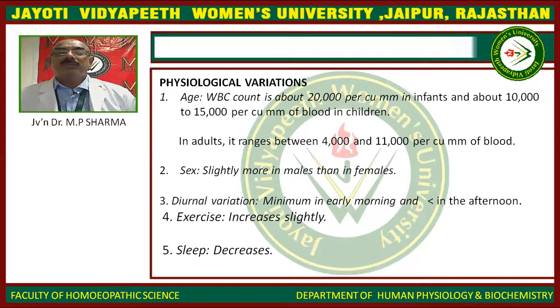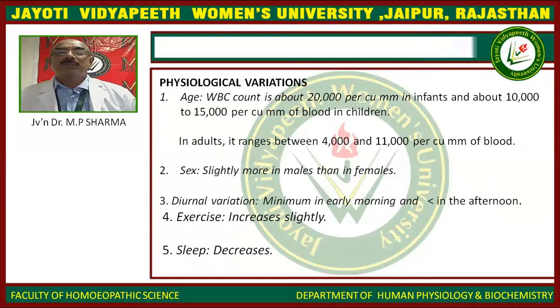Physiological variations: WBC count is about 20,000 per cubic millimeter in infants and about 10,000 to 15,000 per cubic millimeter of blood in children. In adults, the range is between 4,000 to 11,000 per cubic millimeter of blood. It is slightly more in males than in females.